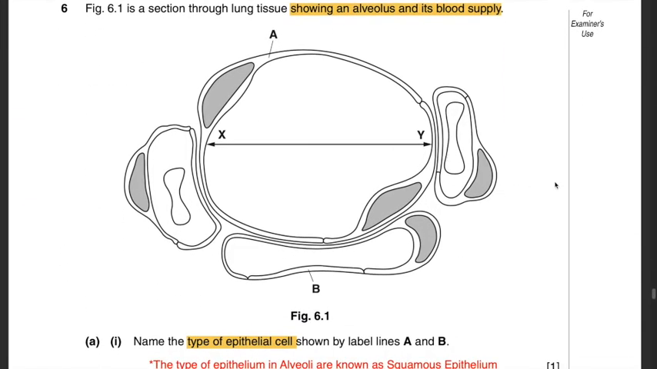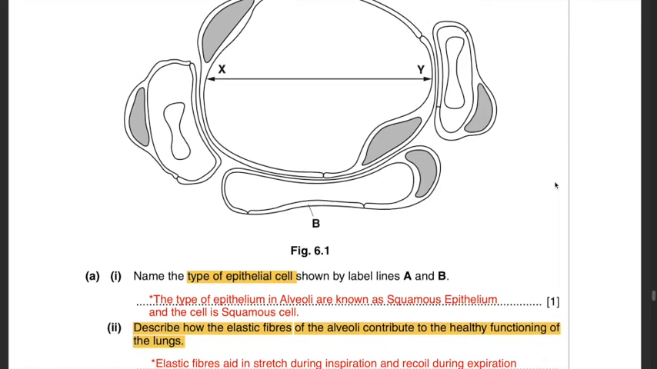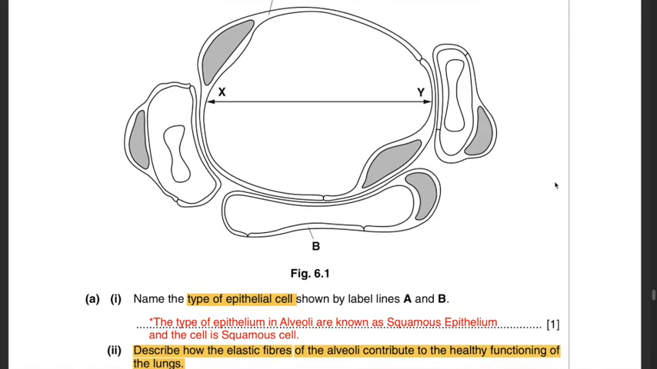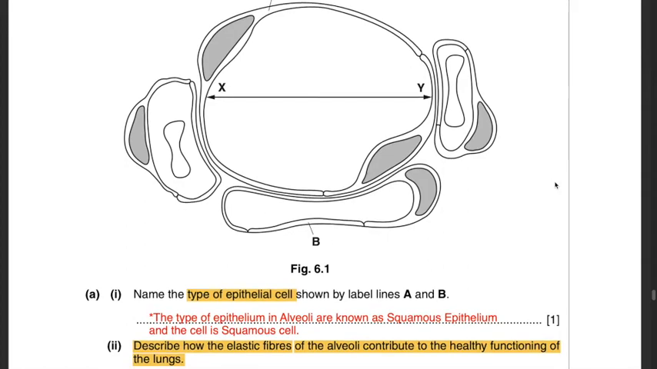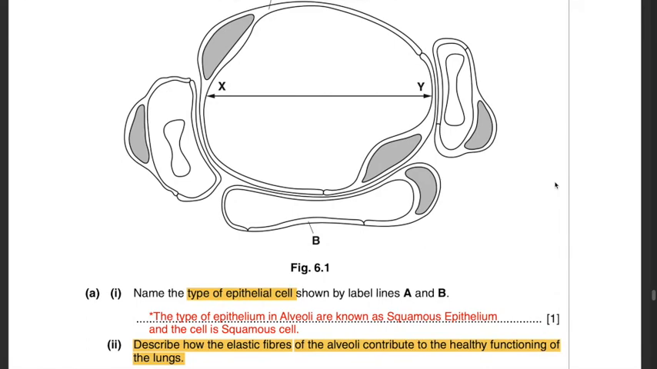Question 6. Figure 6.1 is a section through lung tissue showing an alveolus and its blood supply. Name the type of epithelial cell shown by label lines A and B. If the question mentions it is an alveolus, then the type of epithelium in alveoli is squamous epithelium, and the cell would obviously be a squamous cell. Hence, the name of the type of epithelial cell is squamous cell.